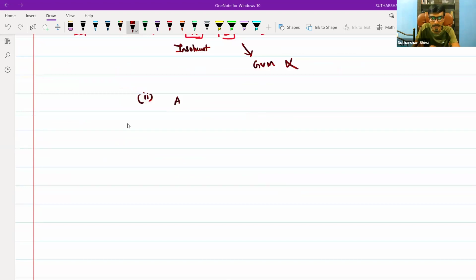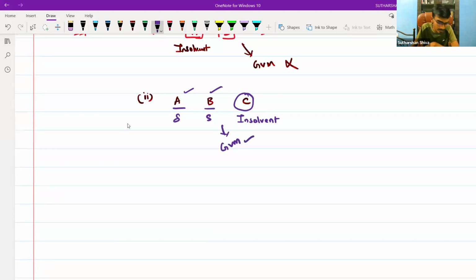Then A, B and C are there. C has become insolvent. A and B are solvent. Now the contradiction comes, so they will follow GVM. Are you able to understand?